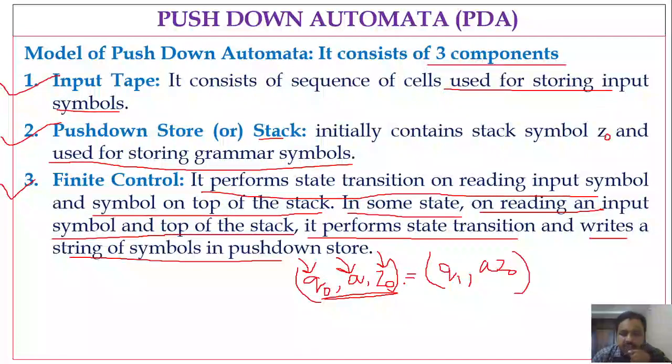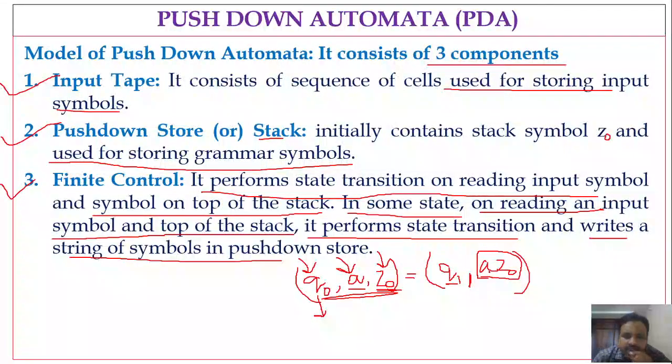What is this representing? The push down automata is in some state q naught, and on reading the input symbol small a with stack symbol Z naught, it goes to the state q1, that is, it performs the state transition towards q1, and writes this string of symbols onto the stack.